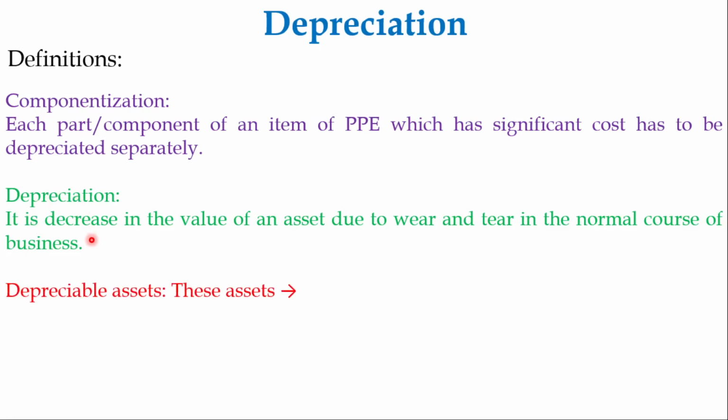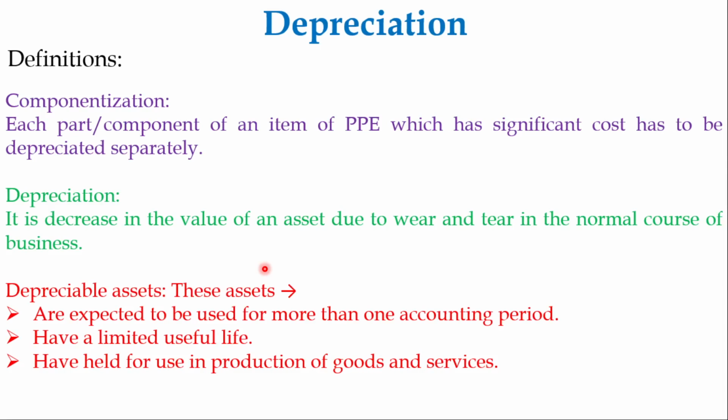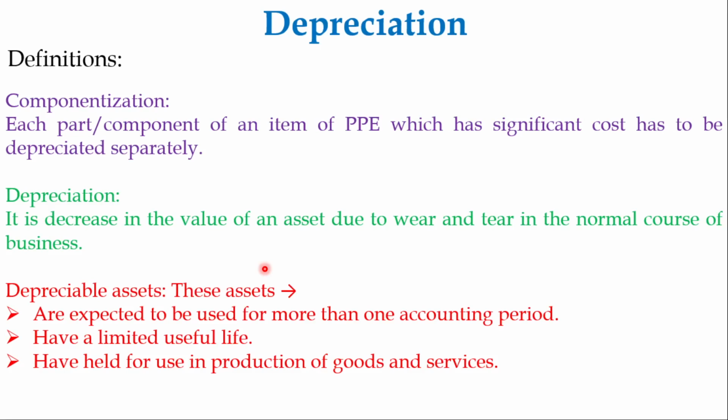The next one is depreciable assets. To whom can we call a depreciable asset? These assets are expected to be used for more than one accounting period. From the accounting point of view, the most important thing is that the asset on which you want to charge depreciation should be used for more than one accounting period, one accounting year or a period. Have a limited useful life. It is the most important condition. Then held for use in production of goods and services. So these are the basic conditions for depreciable assets on which we can charge the depreciation.